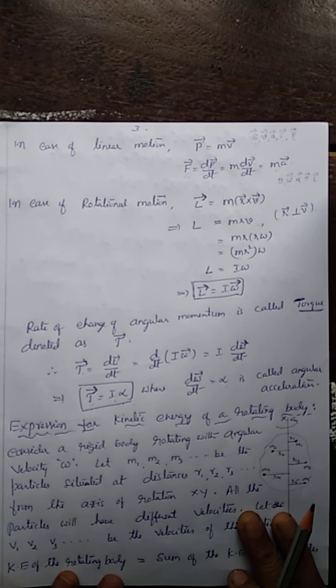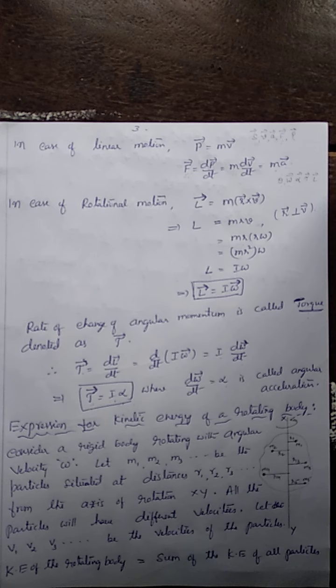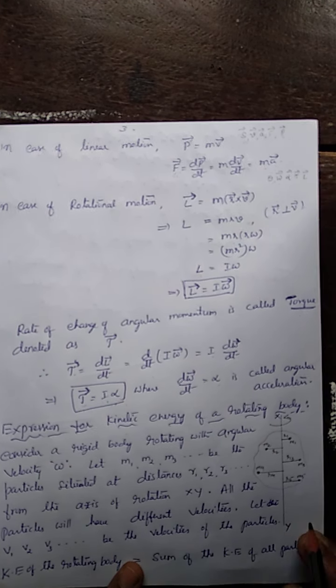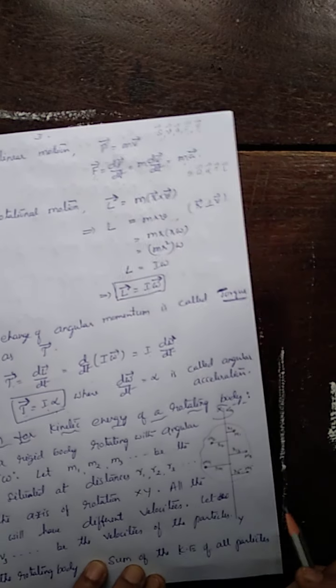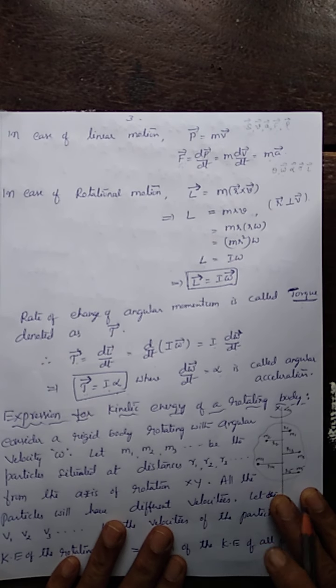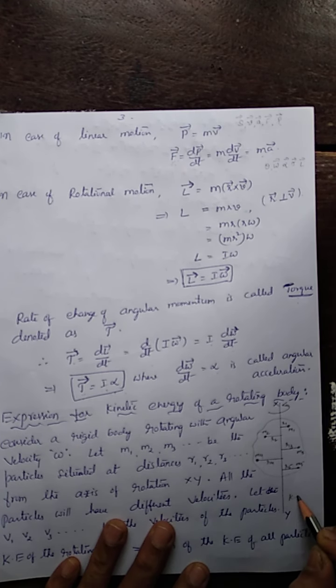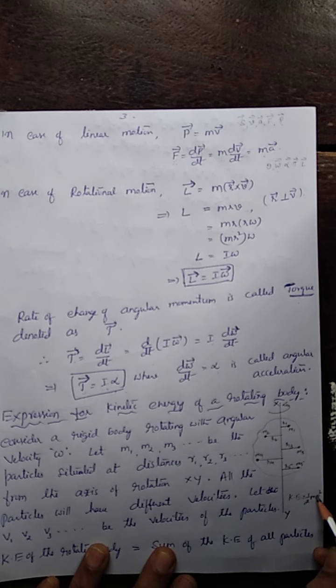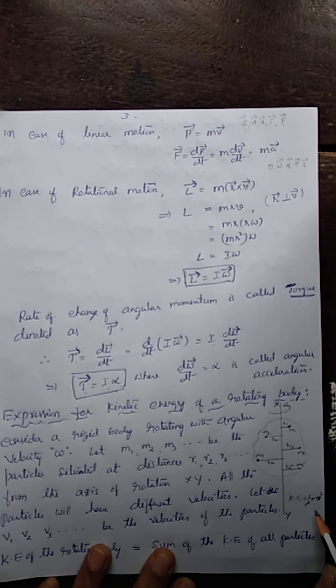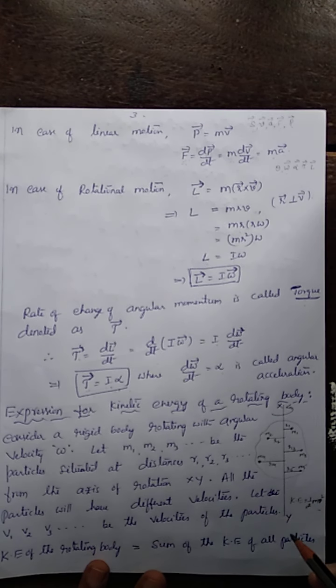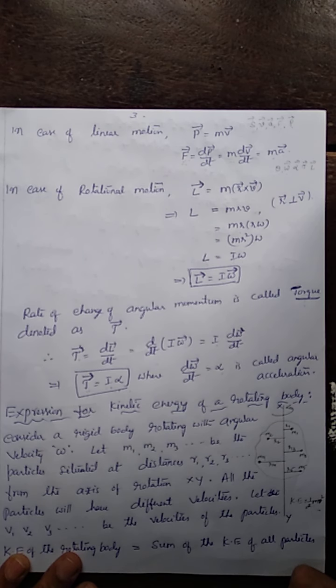Now let us discuss the kinetic energy of a body in rotational motion. We know that in linear or translatory motion, kinetic energy is given by half m v square, where m is the mass of the body or particle and v is the velocity. Now, what about the kinetic energy of a rotating body?